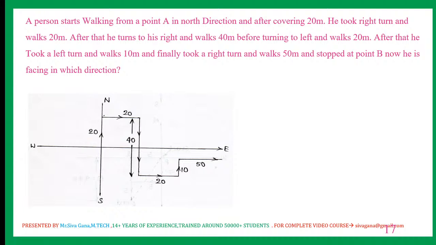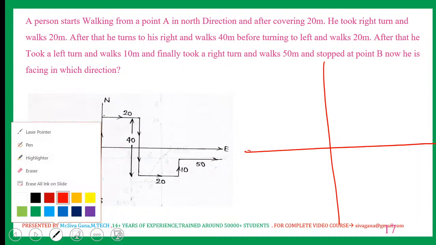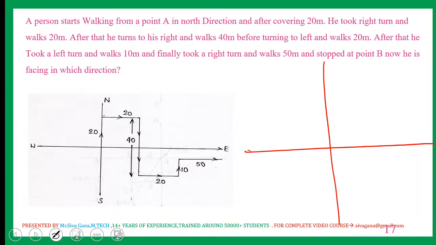Next, a person starts walking from a point A in the north direction after covering 20. So this is the north, this is the south, this is east, this is west.